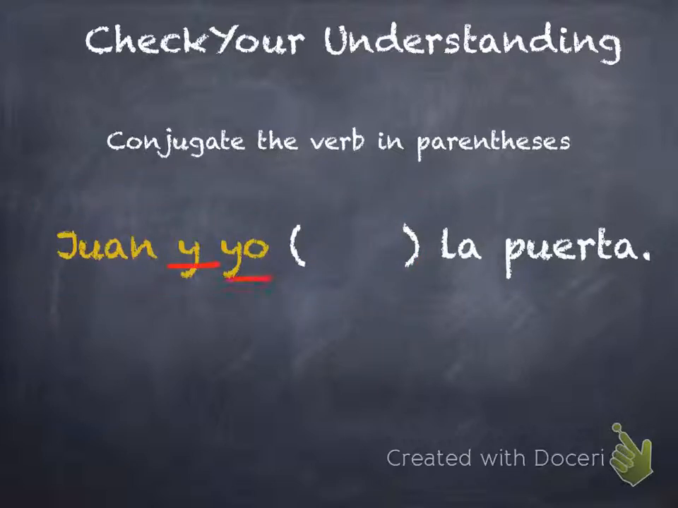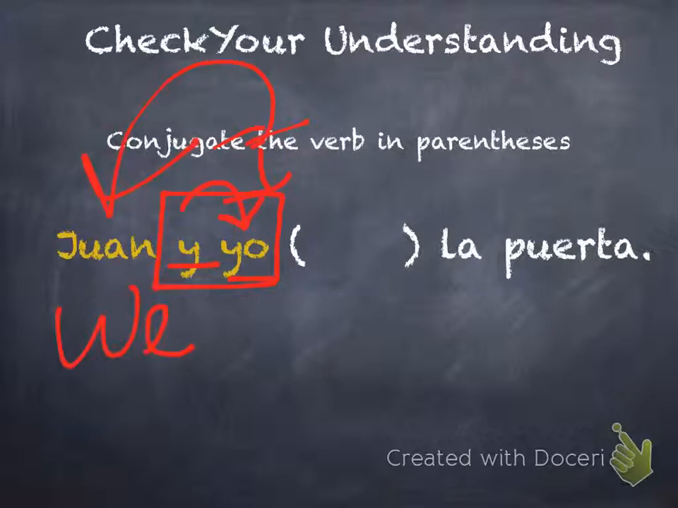Juan y yo. Anytime you say y, yo, that means and I, correct? So anytime you're adding yourself into a group, it becomes we automatically, and we don't know whether the person talking is female or male, so we have to assume it's male. So we would use the nosotros form.